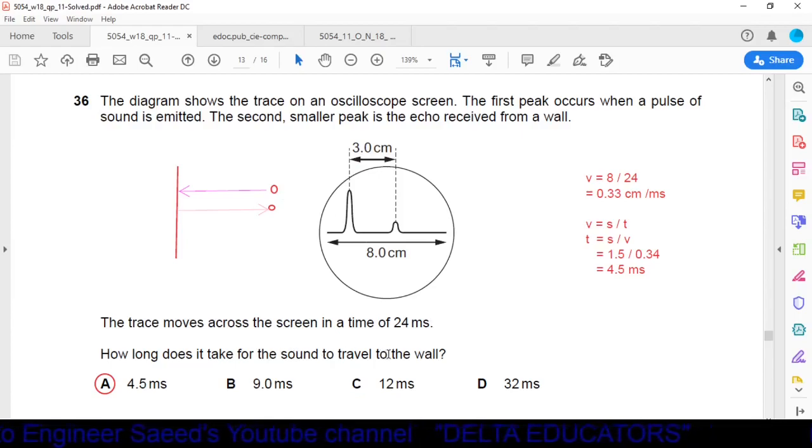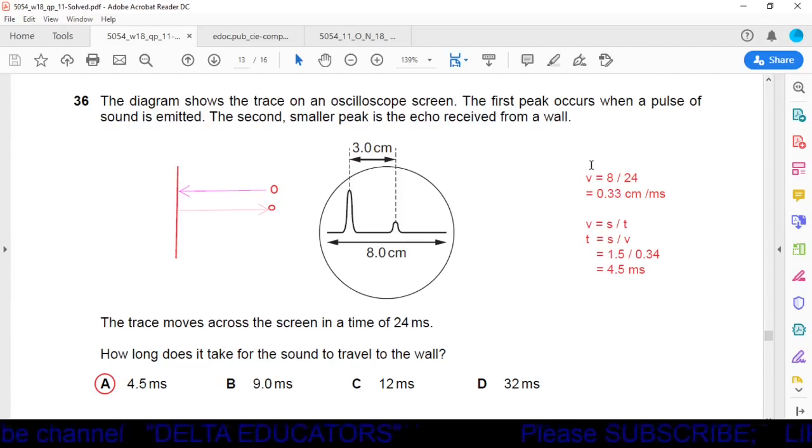Here we have to calculate how long it takes for the sound to travel to the wall. First we should know the velocity of the sound, because we have studied the formula V is equal to S over T. Here S means distance, it is given as 1.5, and to calculate time we should also have the value of velocity. But velocity is not given here. How will we calculate velocity? Here this distance is given as 8 centimeter, and the time taken to cover this distance is 24 milliseconds. With the help of these data we can calculate the velocity.